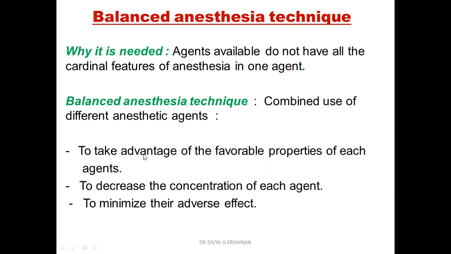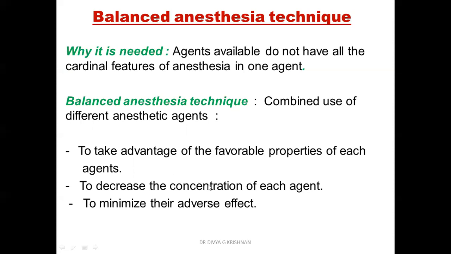This is because this will allow us to take advantage of the favorable properties of each agent. So imagine a drug A, which may have a good amount of unconsciousness property, but maybe a little less of the skeletal muscle relaxation property and more of analgesia and so on. And there will be drug B, which has more of skeletal muscle relaxation property and less of unconsciousness-providing property. So we can combine both these drugs so that we can use the favorable properties of each of these agents.